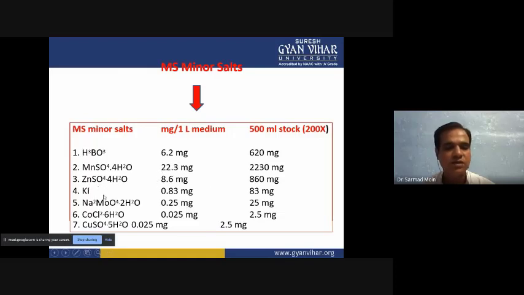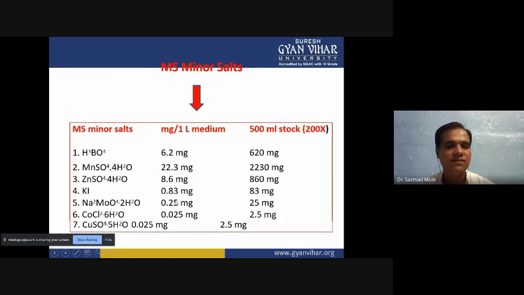Then potassium iodide we have to add 0.83 milligram per liter. Then disodium molybdate dihydrate, and 0.25 milligram we have to add in 1 liter. Then cobalt chloride hexahydrate, and 0.025 milligram per liter we have to add. Then copper sulfate pentahydrate we have to add 0.025 milligram per liter concentration.